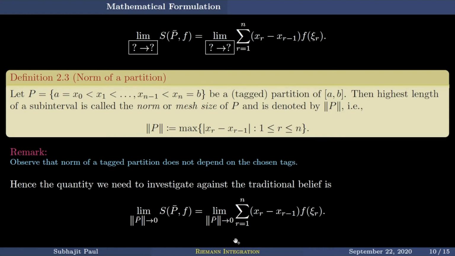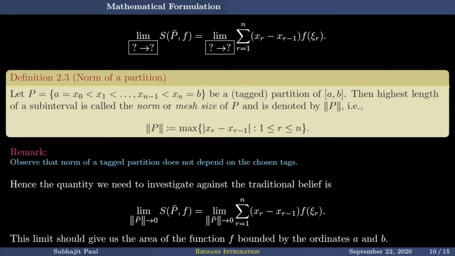We want to find the limit of this quantity and see whether this limit exists for every function or not. This limit should give us the area of the function bounded by the ordinates a and b. This limit, if it exists, must be the area. We are sure of that, right? So our question is to check whether this limit exists for every function or not. That is what we want to do now.